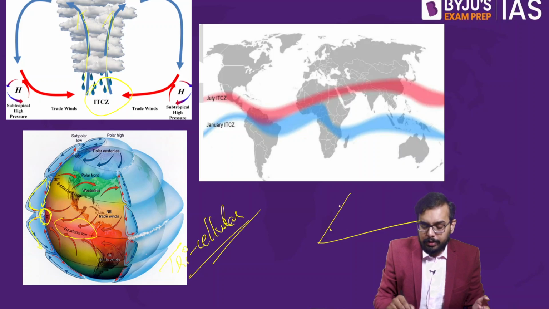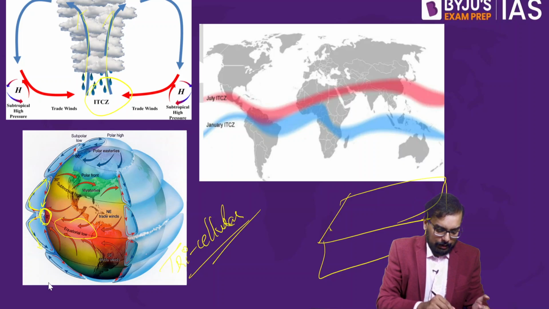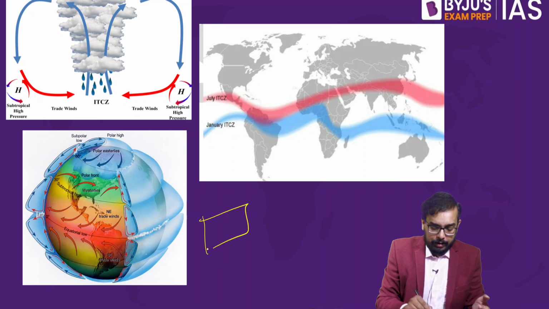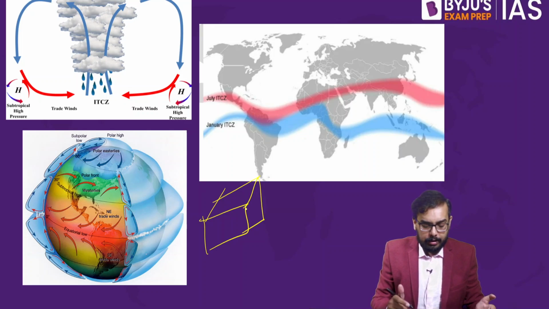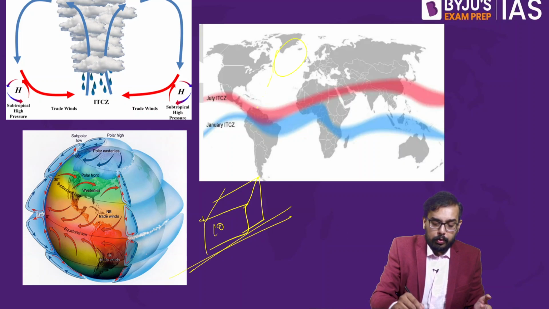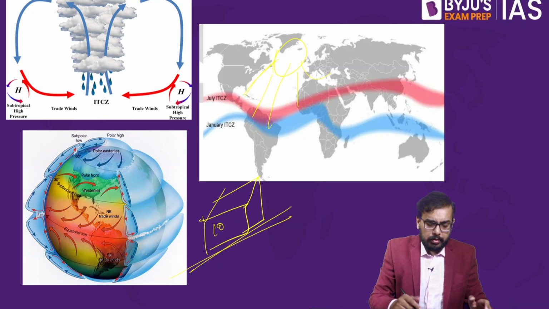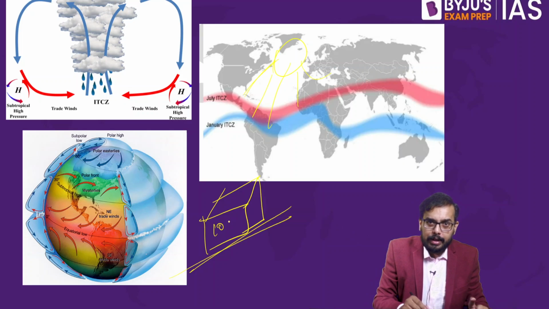So earlier, let us assume that this is an air packet, a mass of air, which is 10 kg. So this is over the land. Now due to solar insolation, what happens? The land will get heated up. When the land gets heated up, due to convection, this air mass will also get heated up.